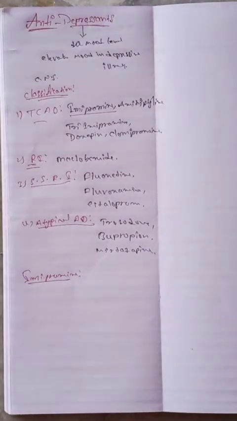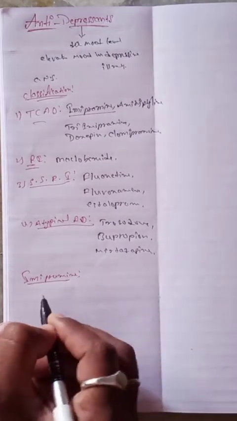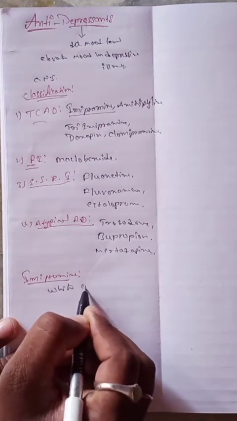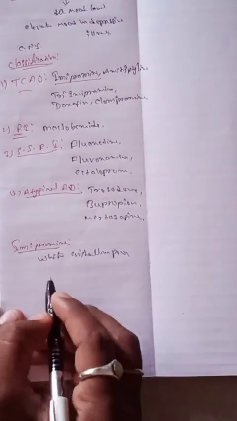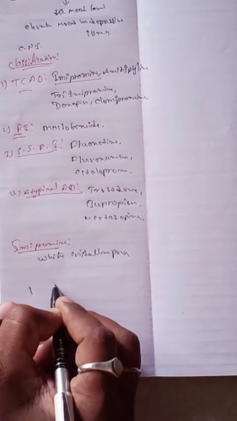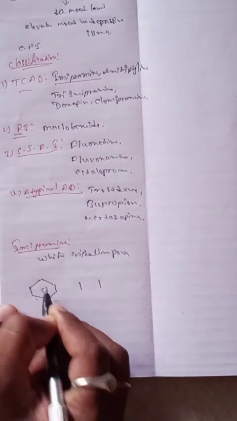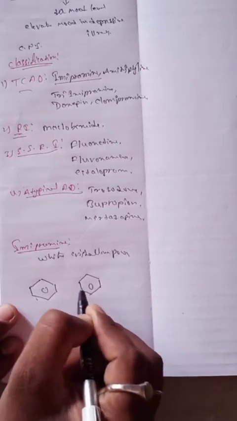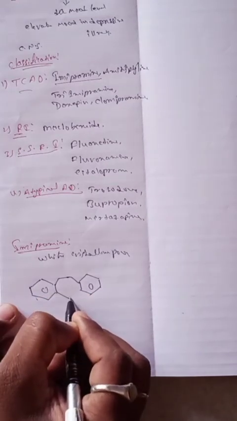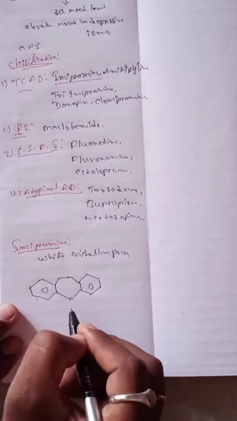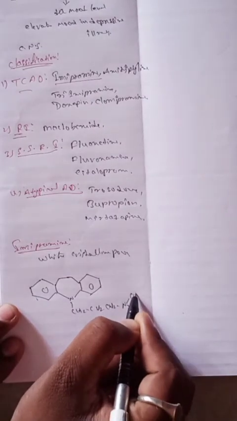It is a white crystalline powder, and structurally it contains two 6-membered rings, which are the benzenes, and a 7-membered ring connected to CH2, CH2, CH2, N, CH3.